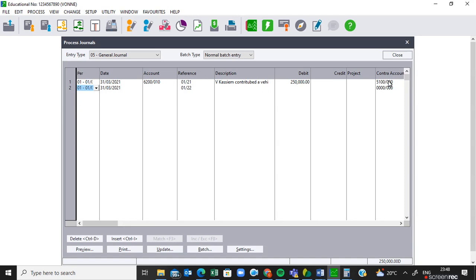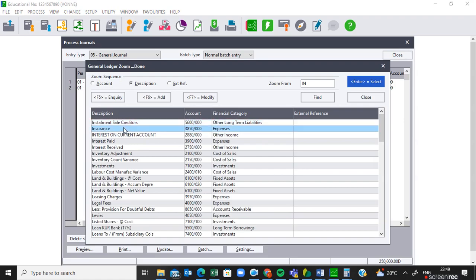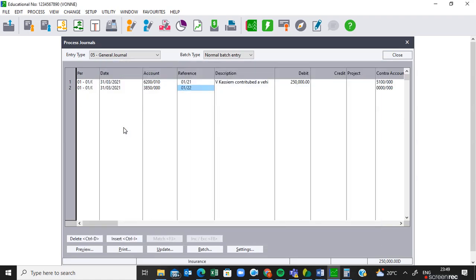The next transaction says the amount of 754 insurance was incorrectly posted to the water and electricity account. Still the same date, but which account must be debited? It was supposed to be insurance, so we must look for the insurance account. That account was supposed to be debited. Then you can tab, and you'll see your reference will increase to 22 now. Then you say correction of error. That will be your description.